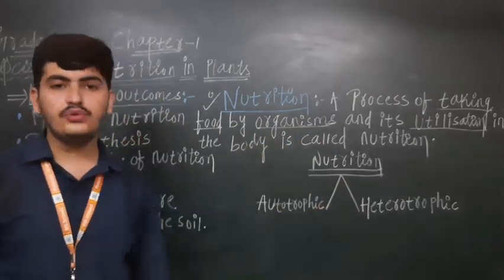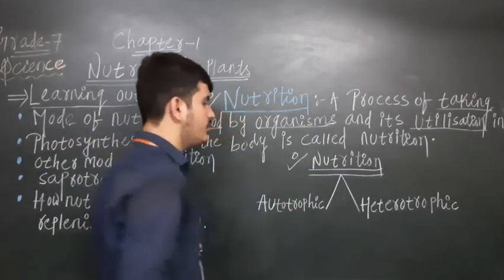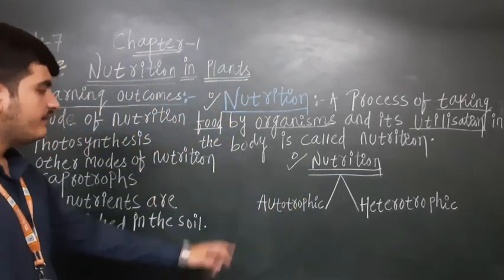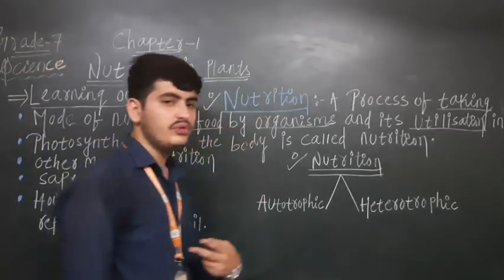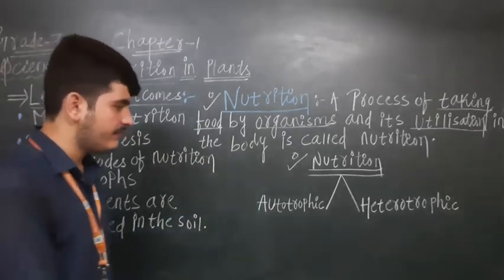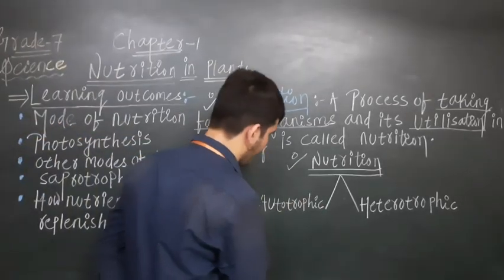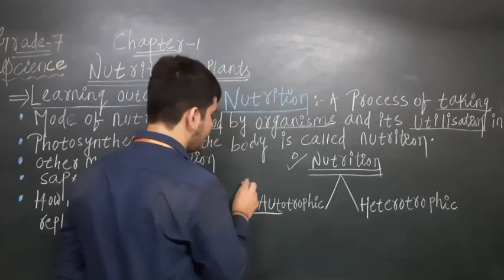Now nutrition is of two types. First is autotrophic and second is heterotrophic. Nutrition is of two types, autotrophic and heterotrophic. Now what is the meaning of autotrophic? Let us see the meaning of the word auto. Here the word auto means self.